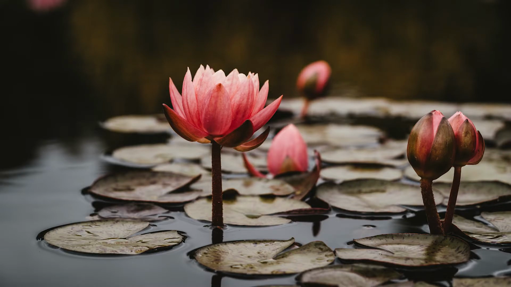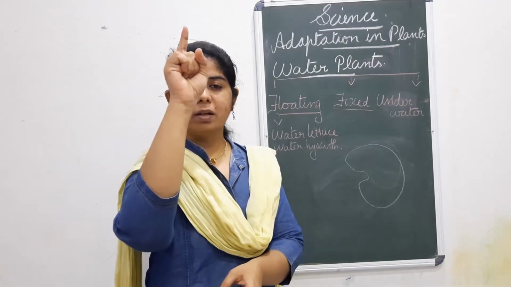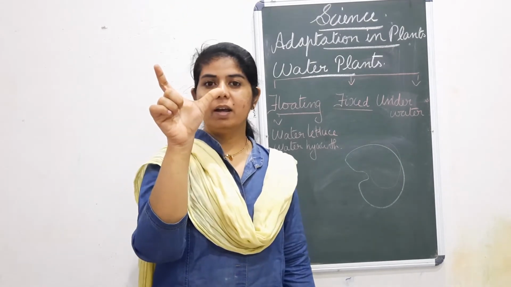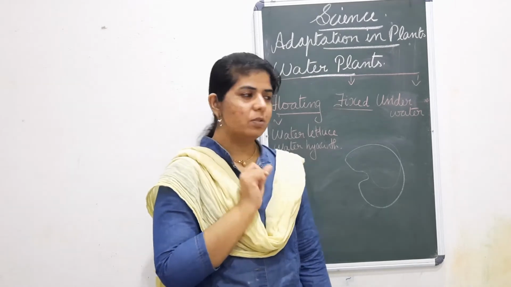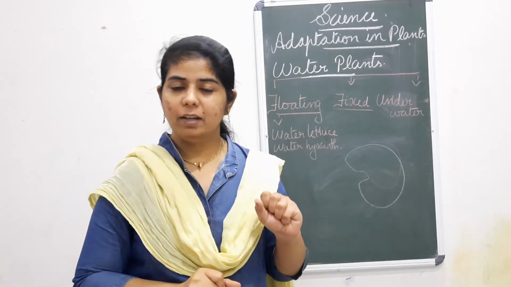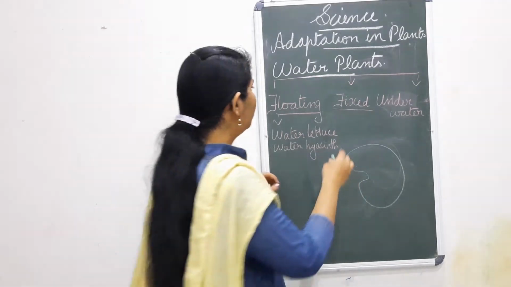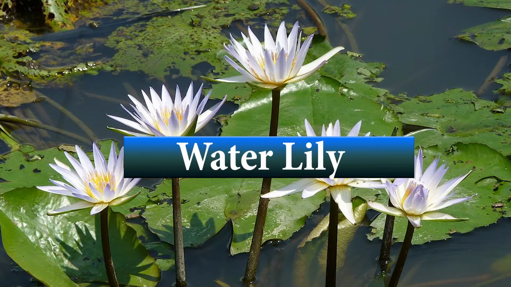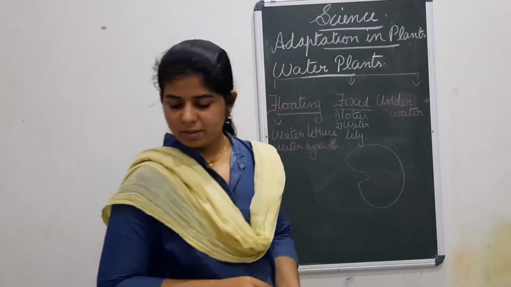Their roots are under the water, at the bottom of the water, and how are they able to come up? Because of this long stem, the flower and the leaf can be seen on the surface of the water. So examples are water lily and lotus. Yes, that is the example for fixed plants, lotus and water lily.